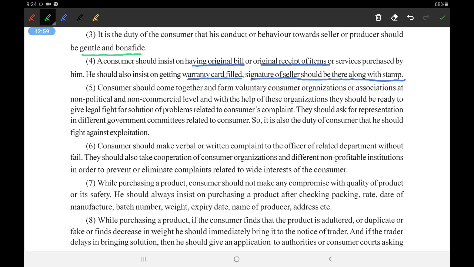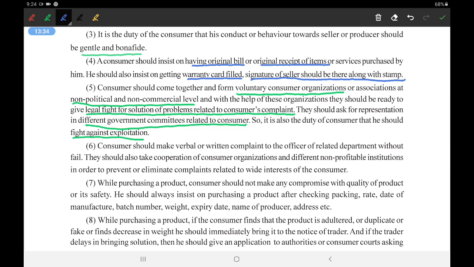Next is consumers should come together and form voluntary consumer organization. Voluntary means self consumer organization or associations at non-political and non-commercial level. With the help of this organization, they should be ready to give legal fights for solution and problem related to consumer complaint. Okay, they should even go for legal actions if needed. They should ask for representation in different government committees related to consumers. So it is also duty of consumer that he should fight against the exploitation. Right? If we don't fight, then we don't have the right to complain.